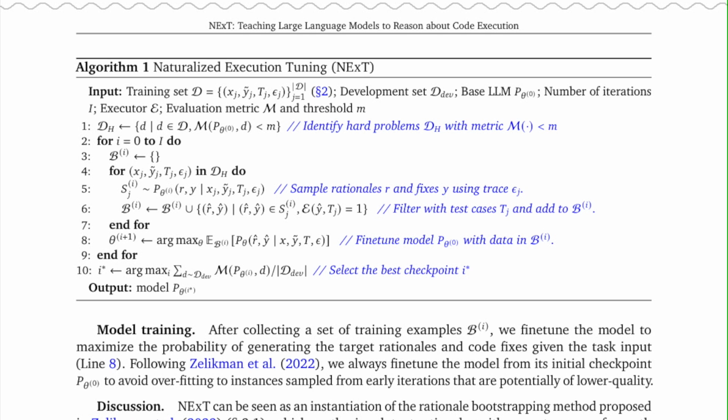Model training. After collecting a set of training examples B^(I), we fine-tune the model to maximize the probability of generating the target rationales and code fixes given the task input, line 8. Following Seligman et al., 2022, we always fine-tune the model from its initial checkpoint, P_θ0, to avoid overfitting to instances sampled from early iterations that are potentially of lower quality.